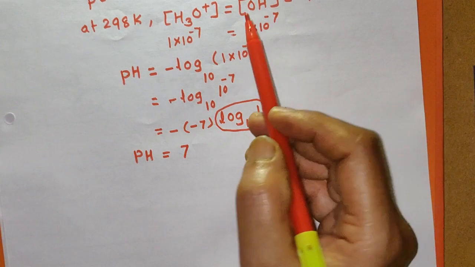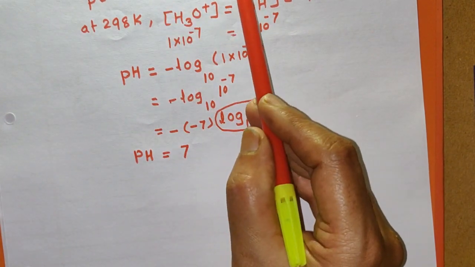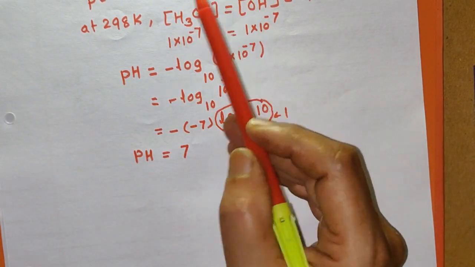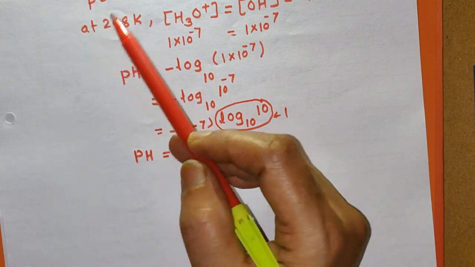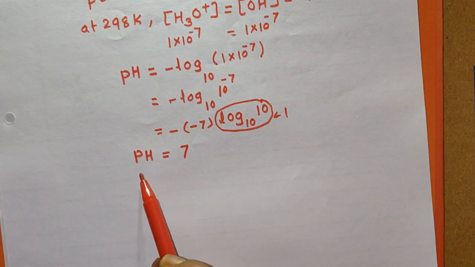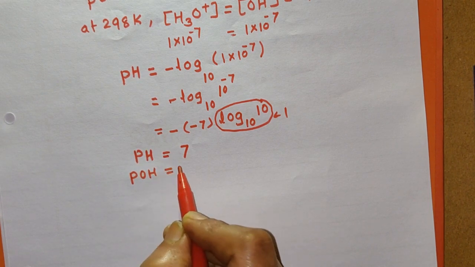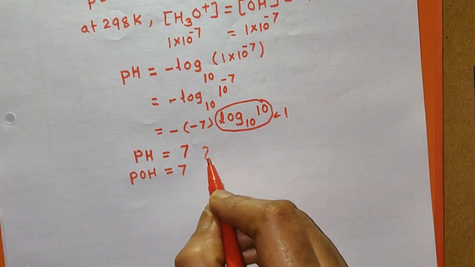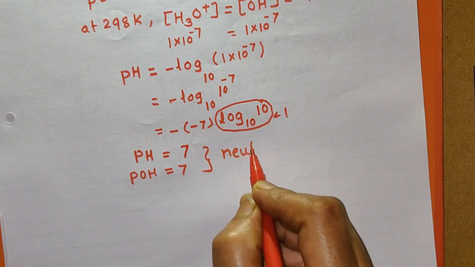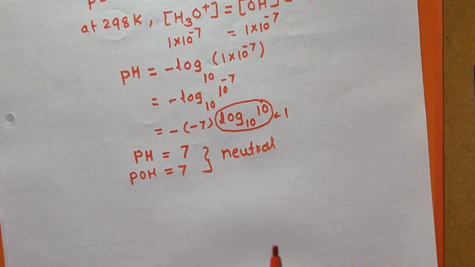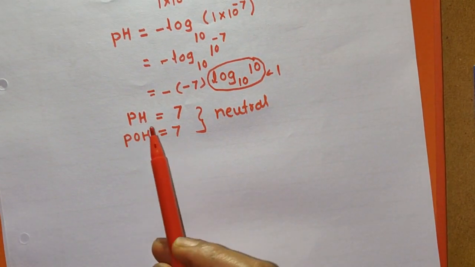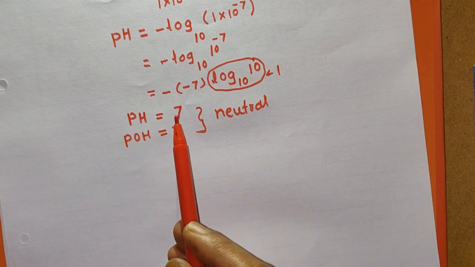Like this, if you substitute the value of the concentration of OH- ions in the equation for pOH, you can also obtain the same value, and you can say that pOH is also 7 for the neutral solution. Like this, when the solution is neutral, the pH of the solution is equal to 7.